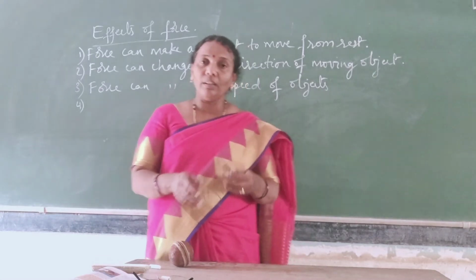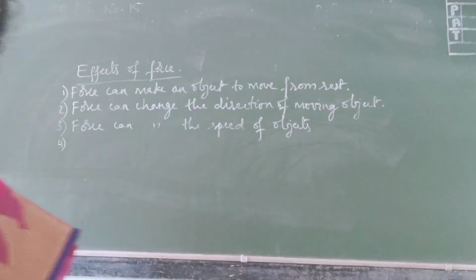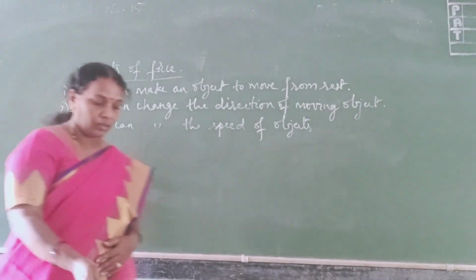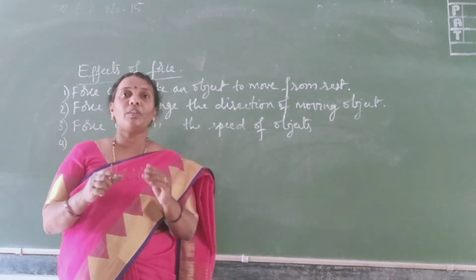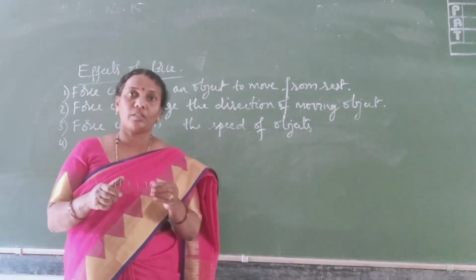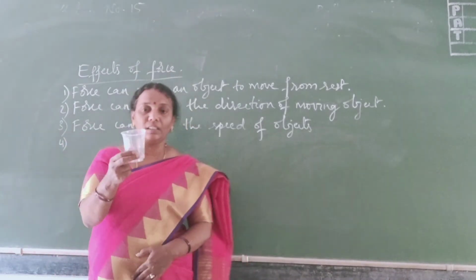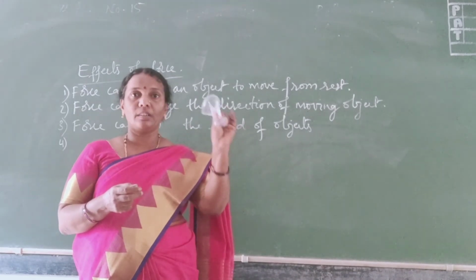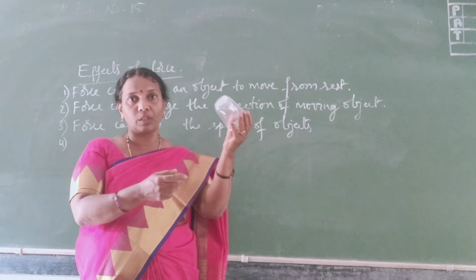So this means what? When I apply the force on the spring, the shape of the spring can be changed, isn't it? Similarly, I will take a plastic small glass here, so very lightweight. So here when I apply the force, I can change the shape of this object, isn't it?